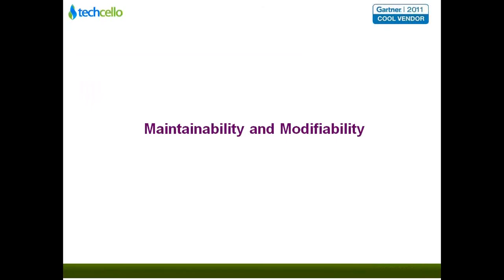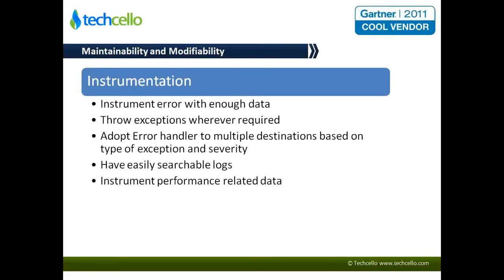Once a product is built and out to the market, what's more important is to be able to find any issues, be able to troubleshoot the product itself very quickly. So that's about maintainability. Maintainability is about how faster or how easier it is to maintain your code base, right? One important aspect that you will have to keep in mind for your code to be maintainable is to have proper instrumentation. The proper instrumentation can help in troubleshooting much faster.